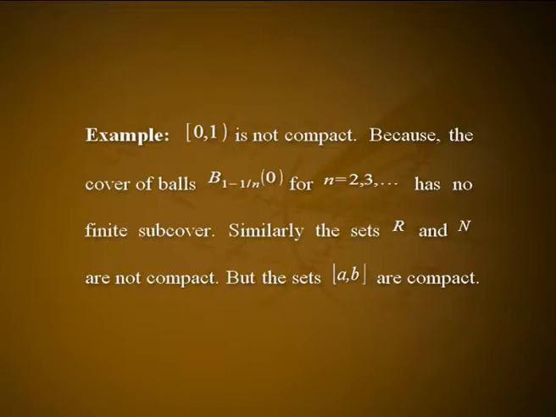Example. The right open interval (0, 1] is not compact because the cover of balls for n equal to 2, 3, etc. has no finite subcover. Similarly, the sets R and N are not compact, but the sets open interval AB are compact.